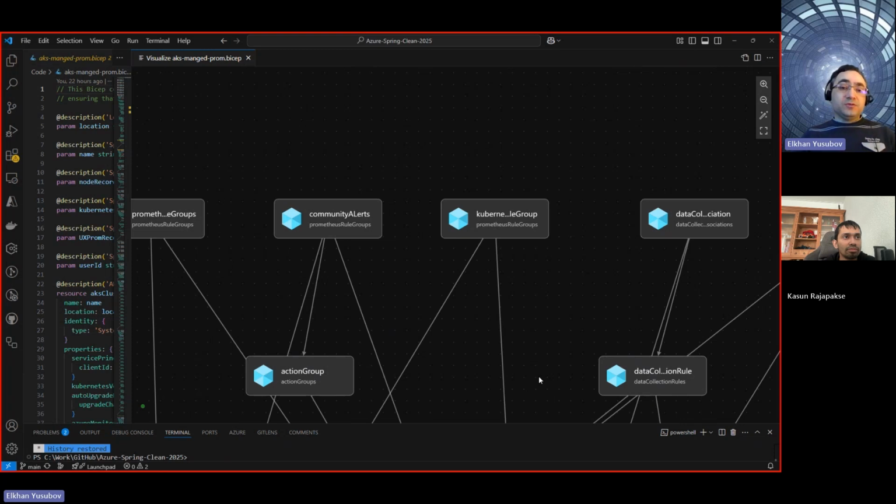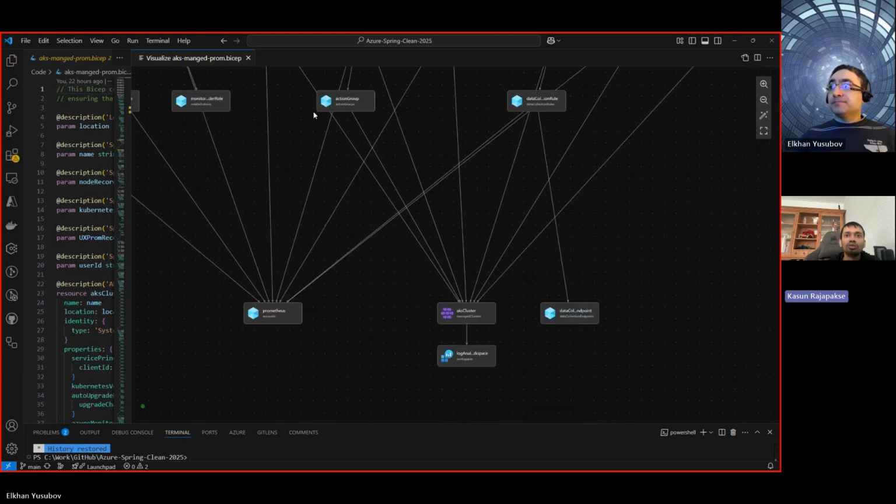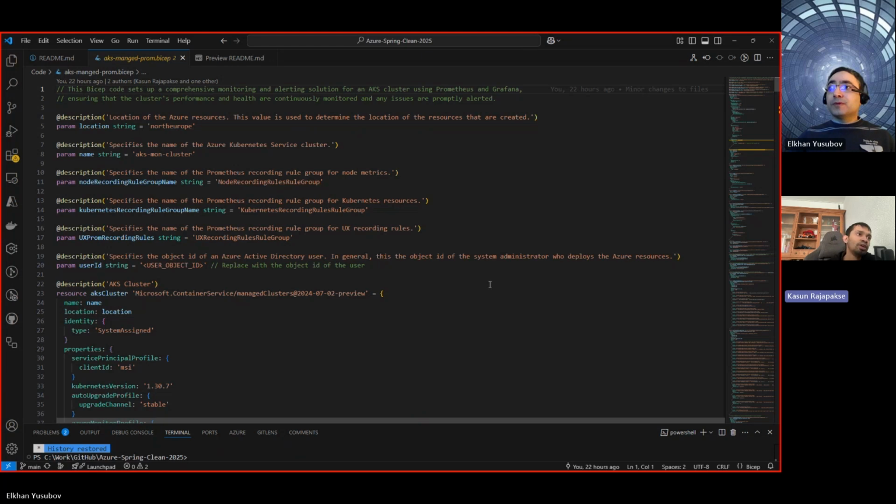Anything else you want to add to this, Kasun, before you want to switch to the Azure portal? No, I think that's good. And one thing is that you need to put the SSH key as well. As you mentioned, you mentioned only the user ID, right? Yes. But when you're using the Bicep, you have to put the SSH key as well from your own SSH key.